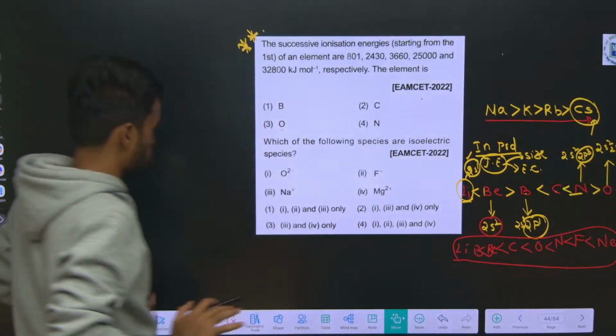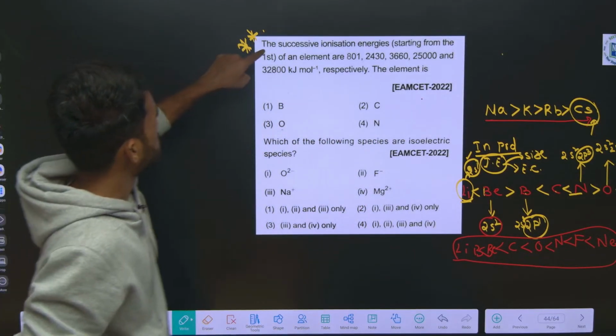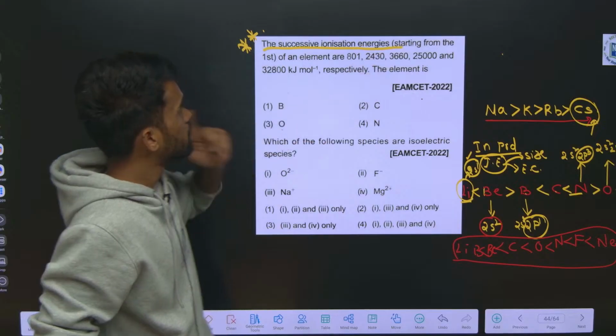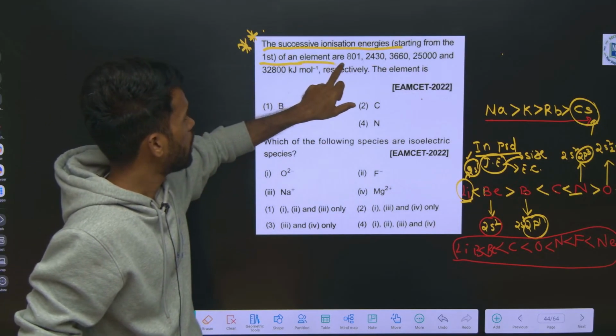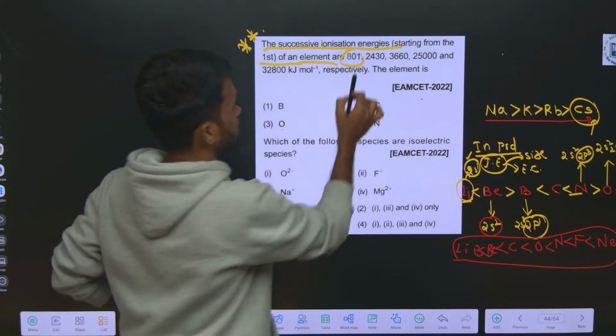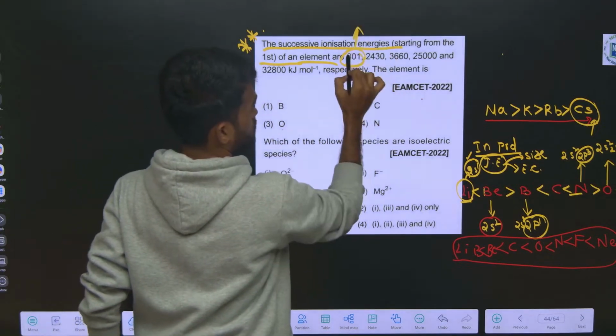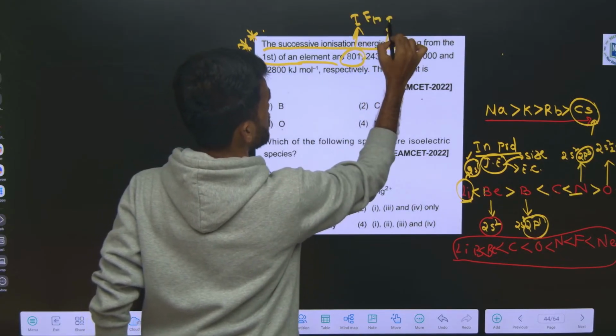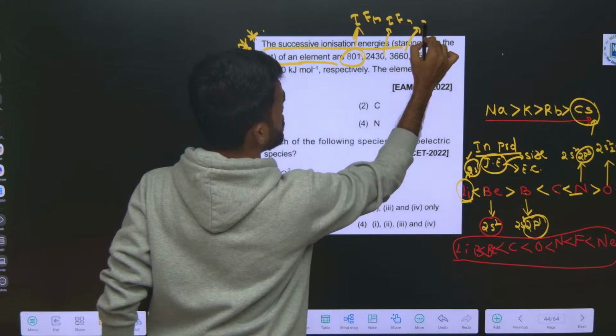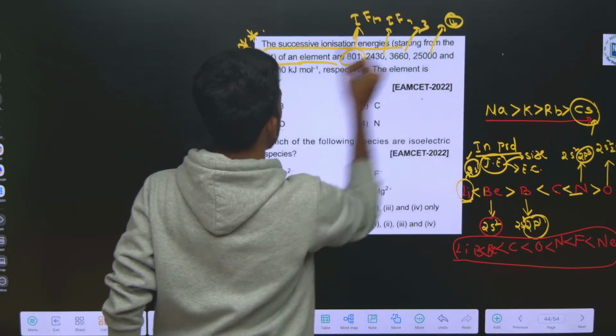See, this is an EAPCET question only. Look at this. The successive ionization energy, starting from the first, of an element: 108, 801, this is IE1, this is IE2, second ionization energy, this is third ionization energy, fourth, like this they have given up to fifth.